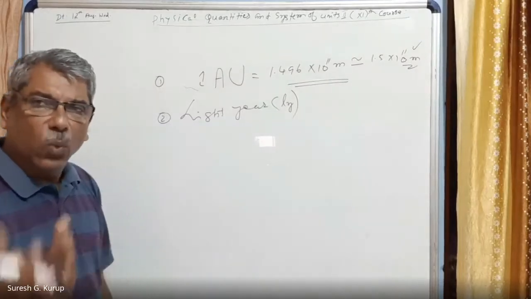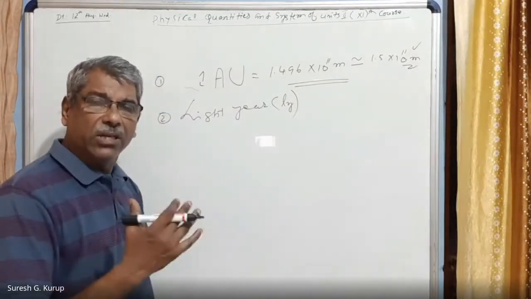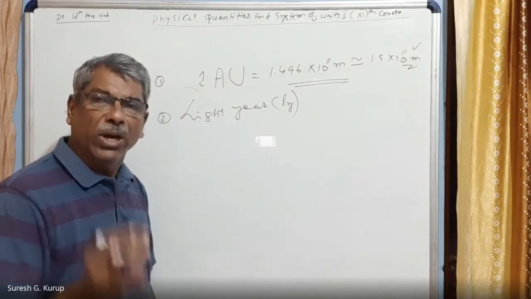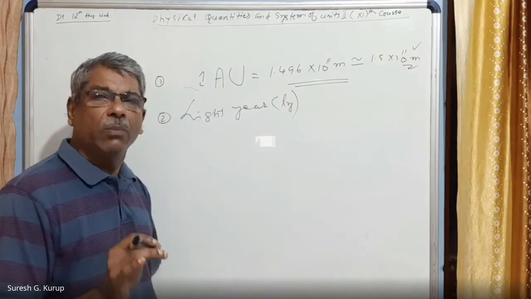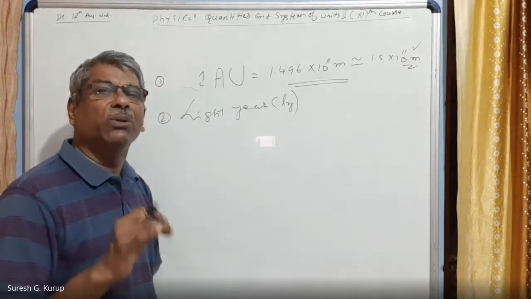Right? In 1 year, how many seconds are there? That many seconds, when multiplied with the distance traveled by light in 1 second, we will get the distance traveled by light in 1 year. So what we have to do is, first of all, convert 1 year into seconds.